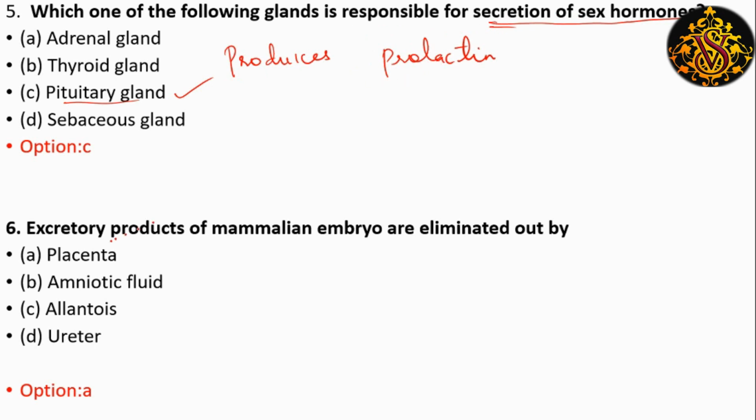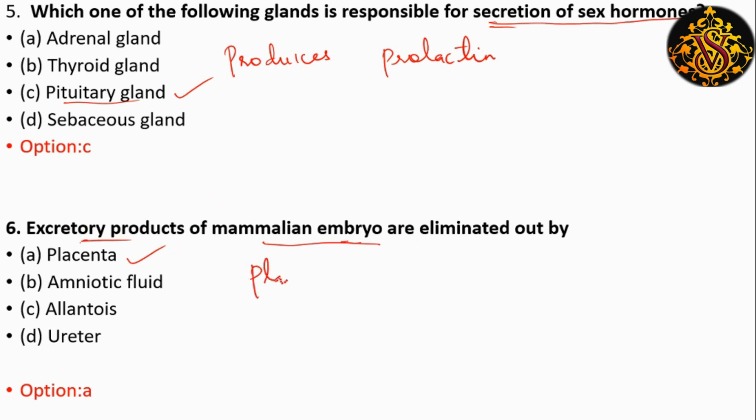And the next question, excretory products of mammalian embryo are eliminated out by, and the answer is placenta.